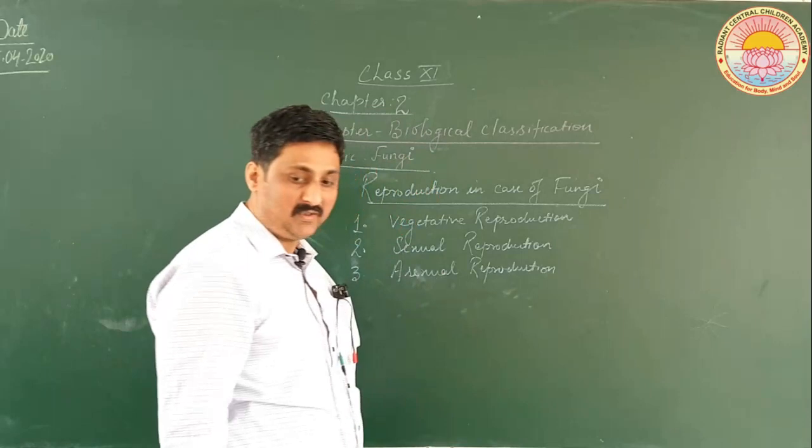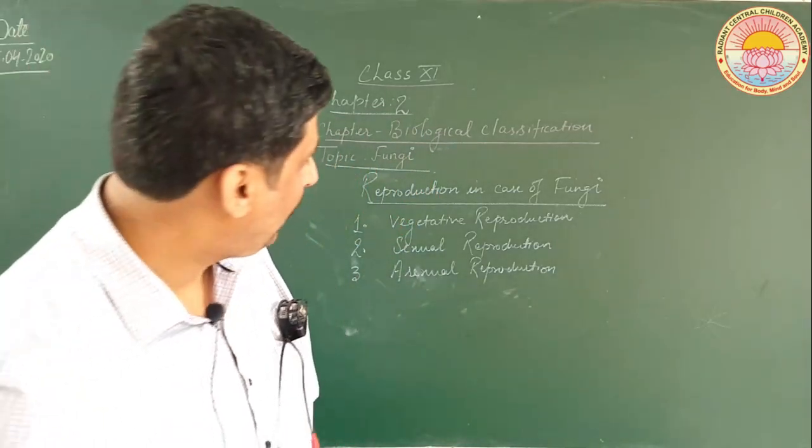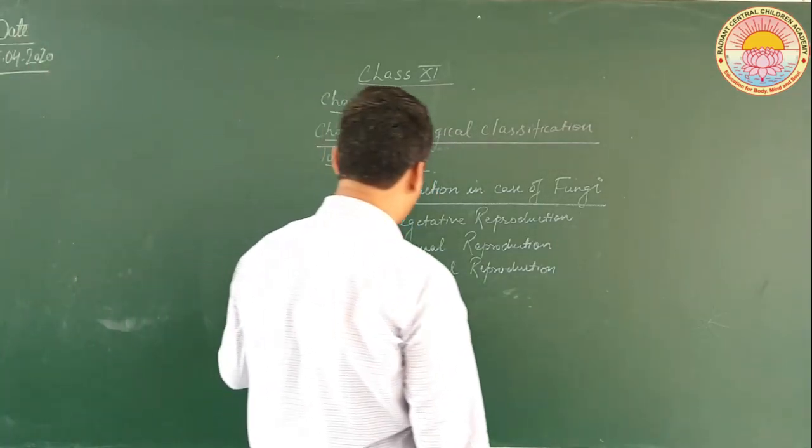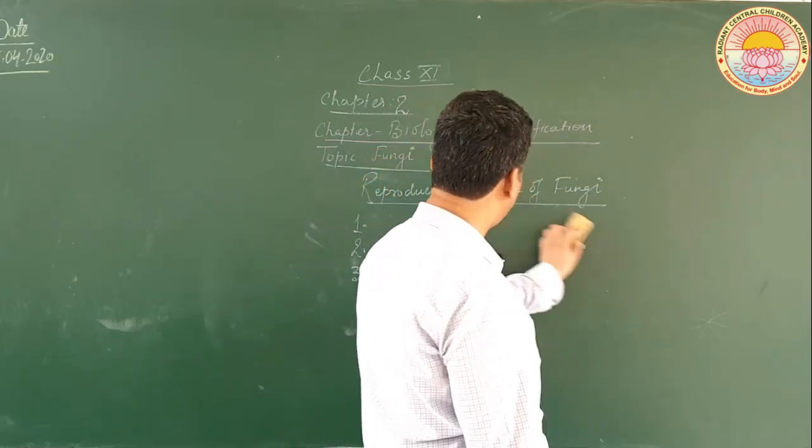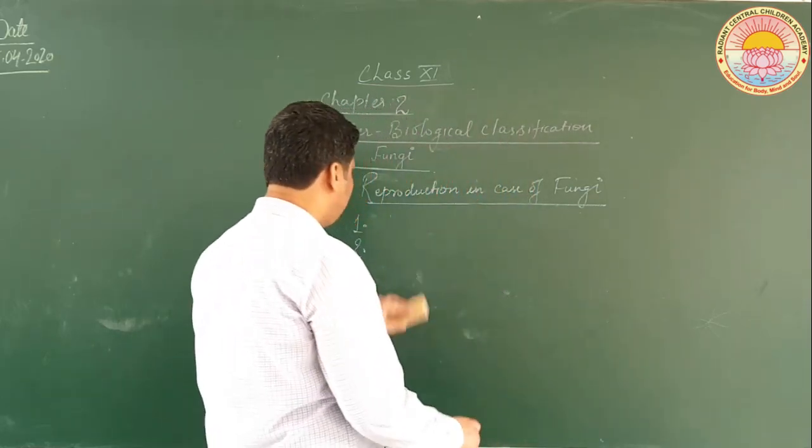Now, first of all, let us discuss vegetative reproduction in case of algae. It is also a kind of asexual reproduction.